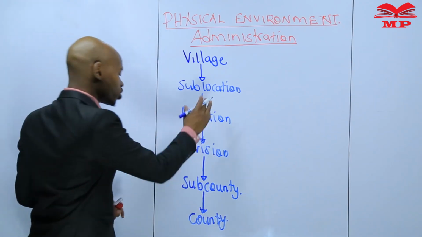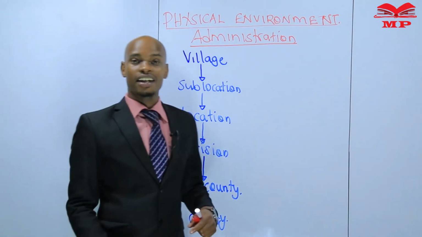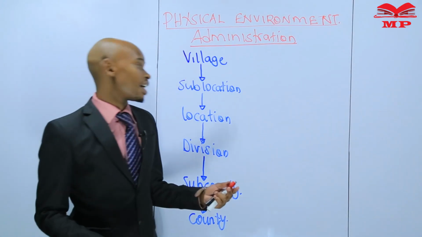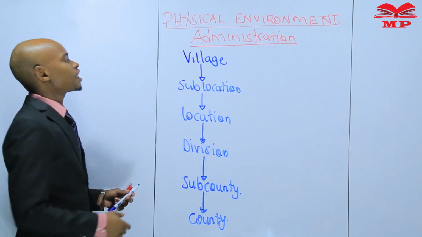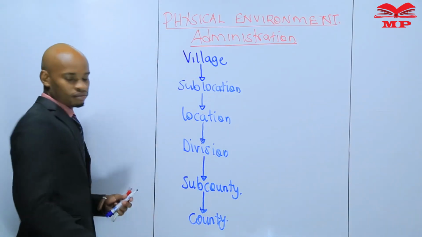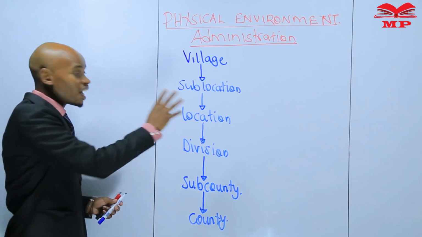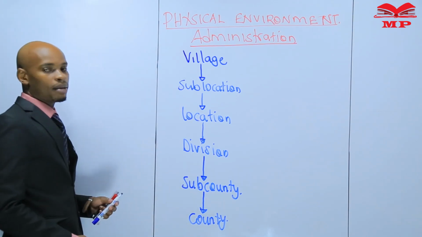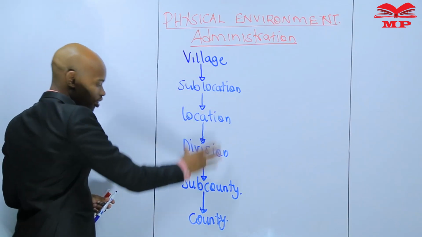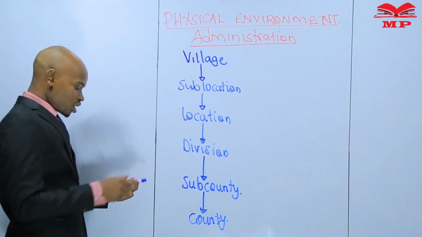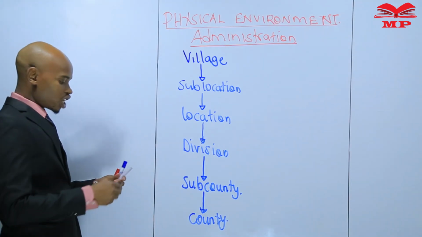And in case you'd want to add another one, many counties make a country. This is the administration hierarchy. That's the very first thing that we are supposed to know, maybe before we illustrate whatever we are doing here in a map.